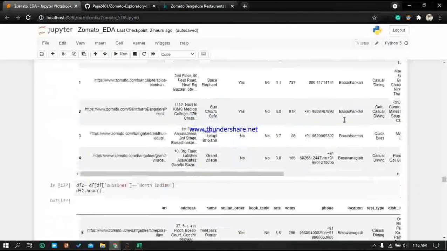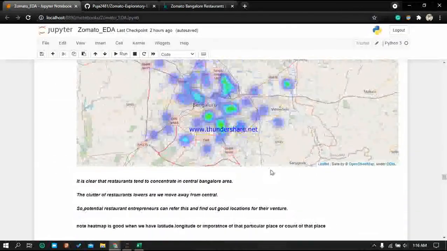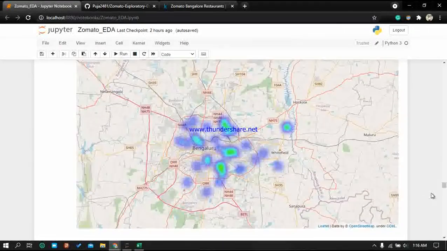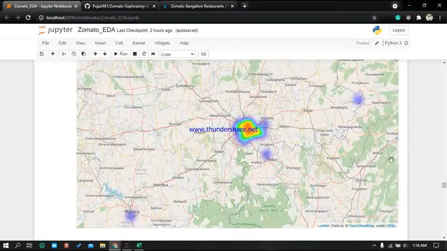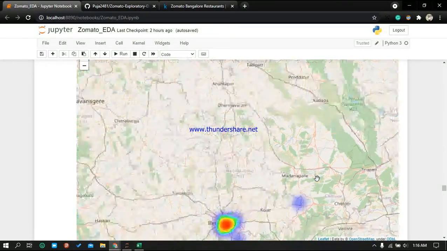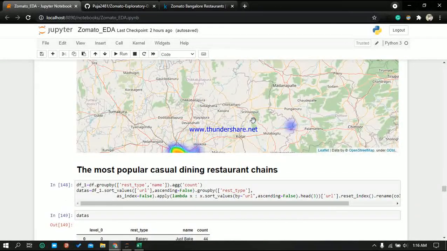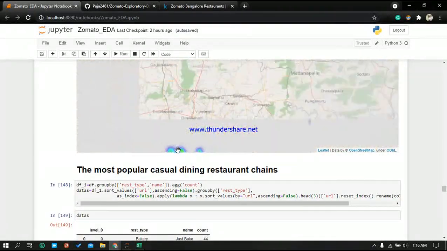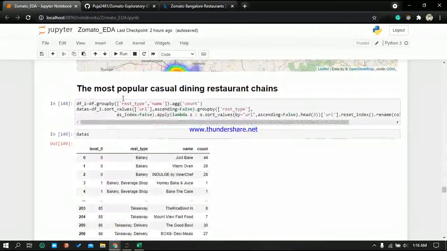And then for North Indian restaurants, this was the whole of Bangalore, and for this one we have done similar steps for North Bangalore. Then we are going to do similar steps with South Bangalore. So these are the things that we have done.